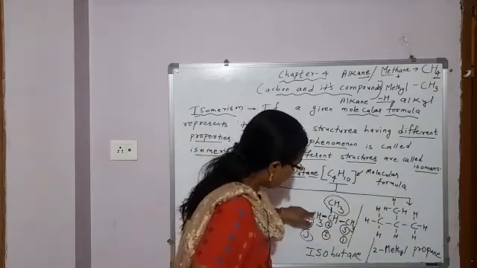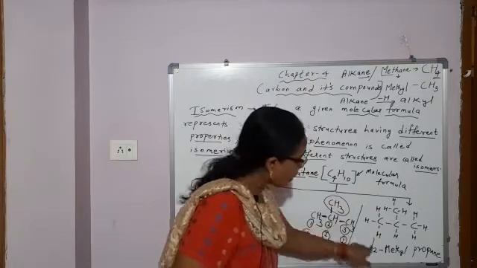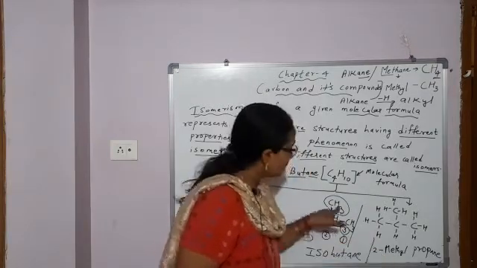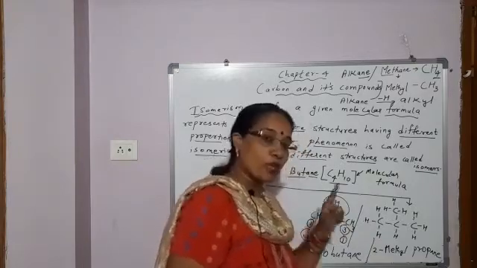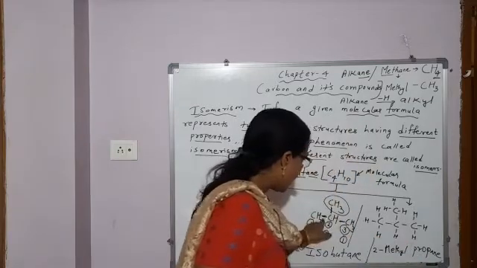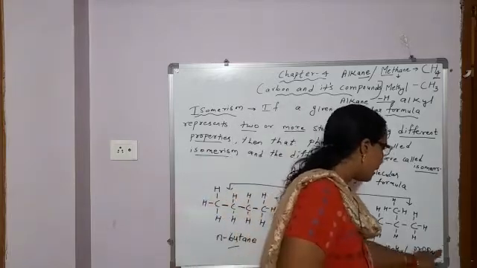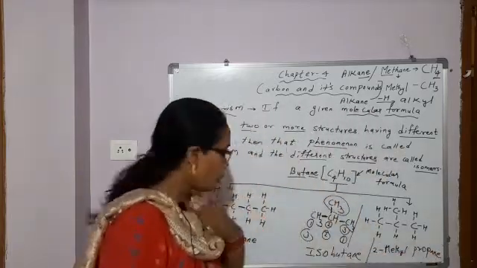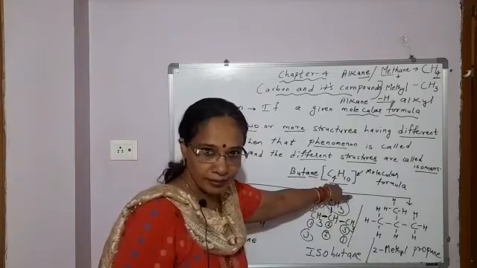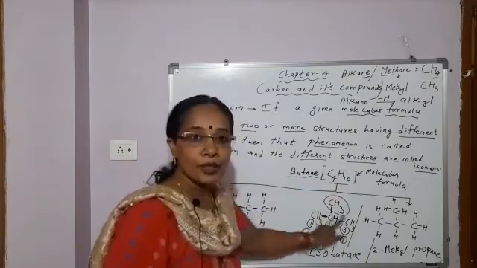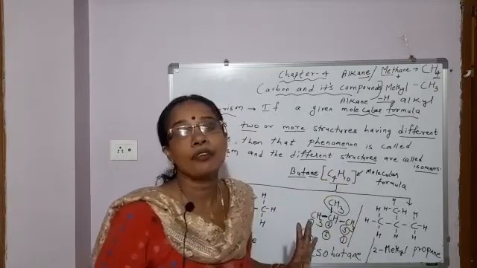Again I tell, to the second last carbon atom, which group is attached? Methyl. What is the position of the methyl group? 2. So you have written 2, then hyphen, then methyl, then how many carbon atoms are left? 3. For 3 carbon atoms, the prefix used is prop. And between carbon atoms, single bond. So what is the suffix used? Ane. So propane, 2-methyl propane or isobutane. So normal butane, isobutane, molecular formula same, C4H10, but structure different, so properties different. And 2 different compounds are formed from the same molecular formula.